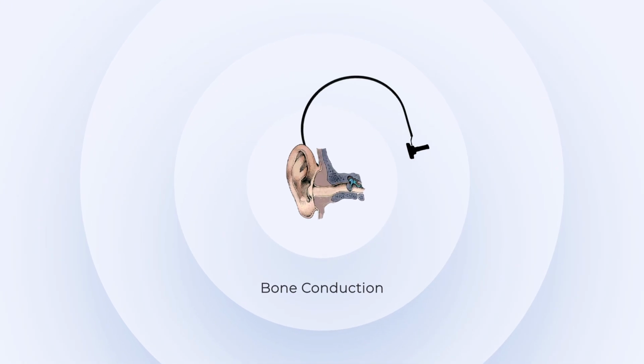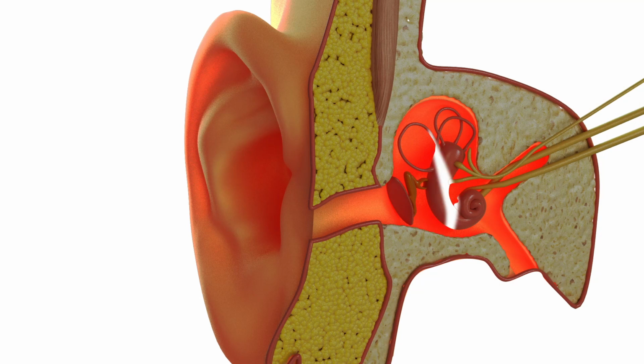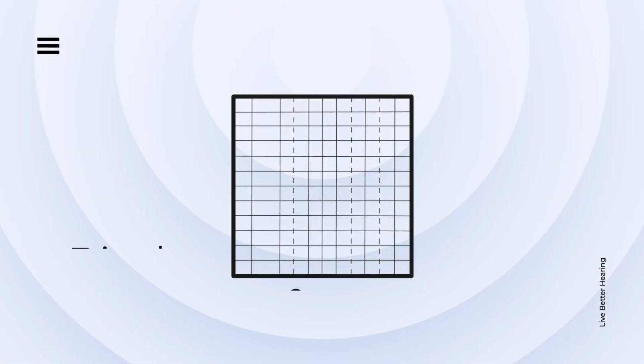Bone conduction. During this part of the test, you'll be wearing a headband. The headband vibrates your skull and stimulates the inner ear directly, bypassing the external and middle ear. If there's a difference between the headphone responses and the headband responses, that means there's an issue with the external or middle ear.